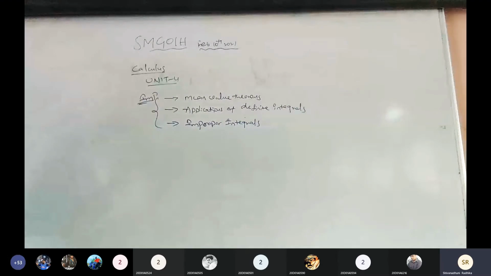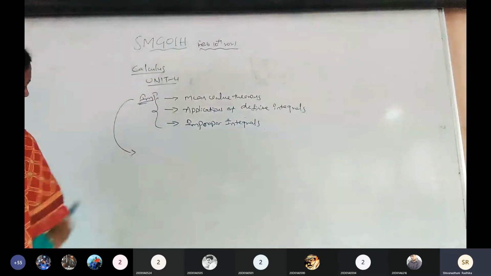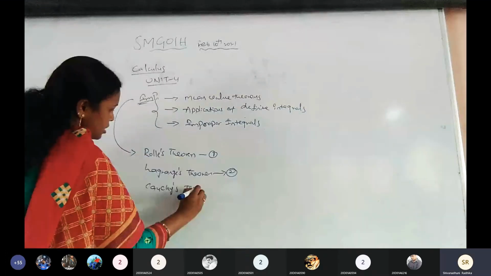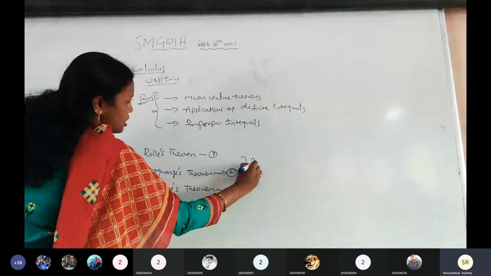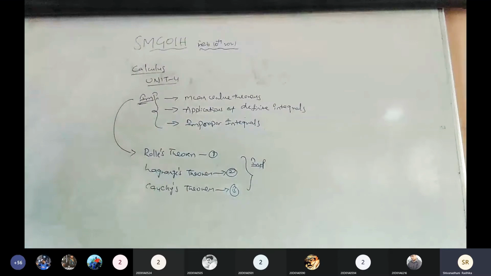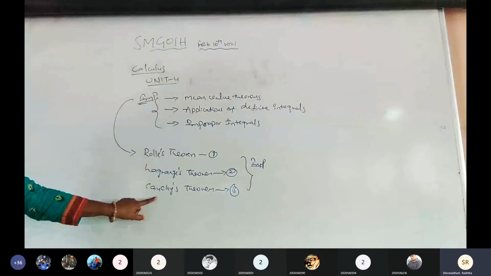In this we have three theorems: first, Rolle's theorem; second, Lagrange's theorem; and third, Cauchy's theorem. These are very, very important theorems. Compulsory questions from unit 4, expected questions, damn sure questions: Rolle's theorem, Lagrange's and the Cauchy's theorem.